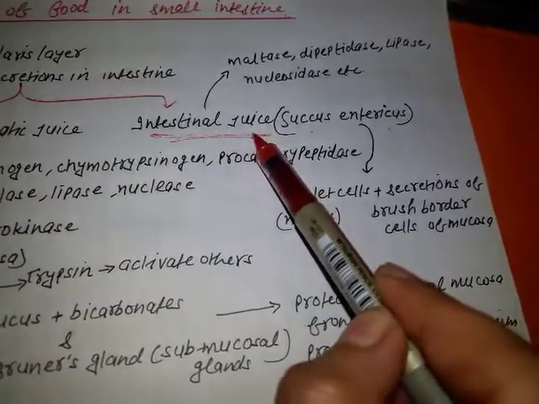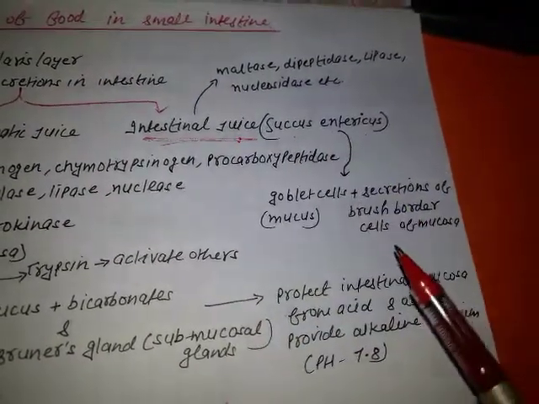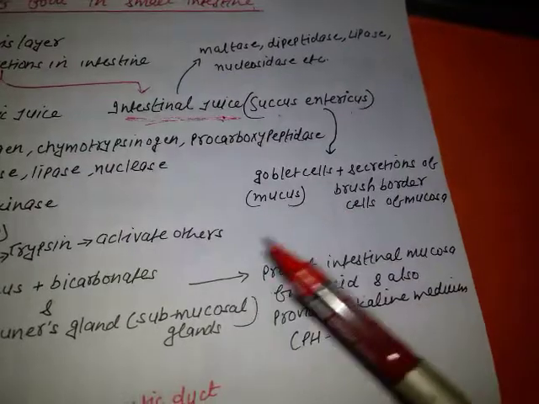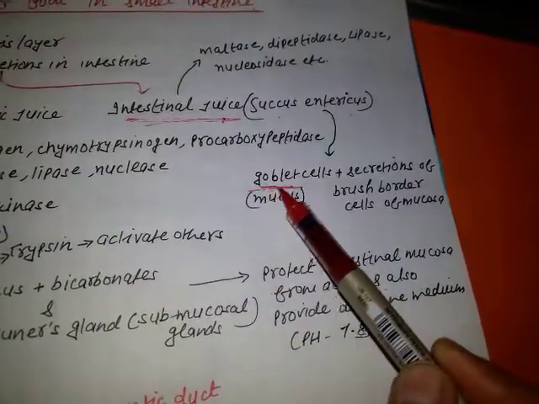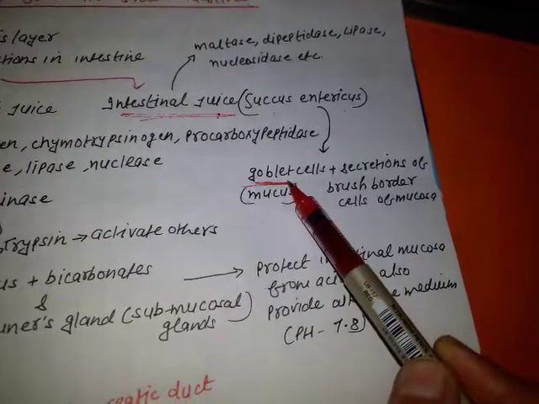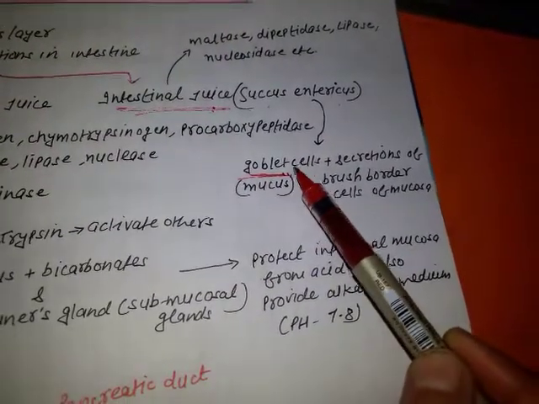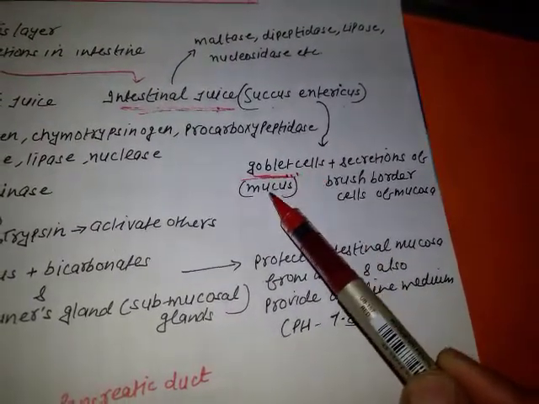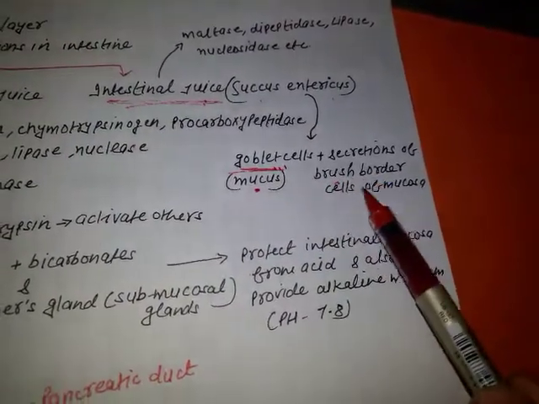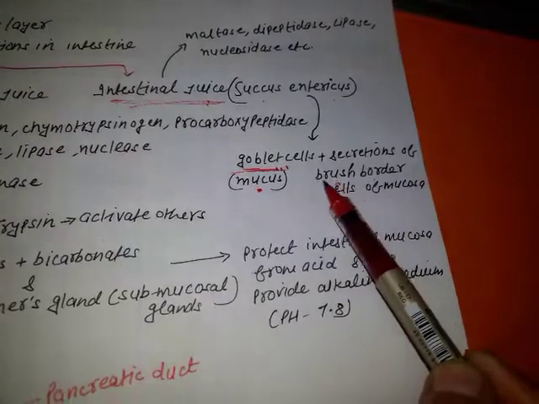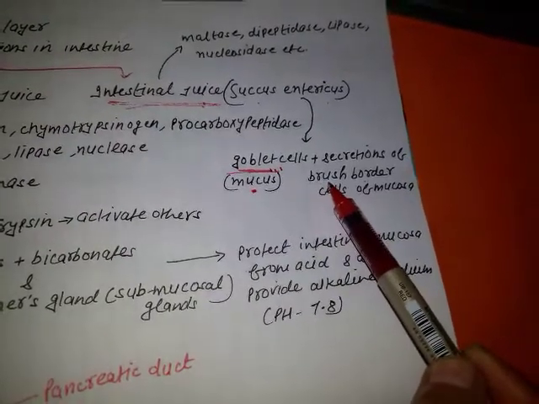Now, how does this juice get formed in the intestine? This juice is formed from two types of cells, or you can say secretions. The first one is goblet cells. Goblet cells are present in the mucosa of the small intestine. These goblet cells secrete mucus. And secondly, the brush border cells of the mucosa. Brush border cells are where the absorption will take place.